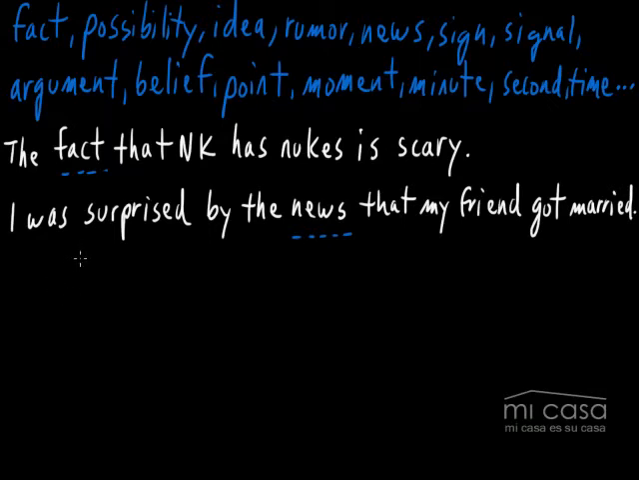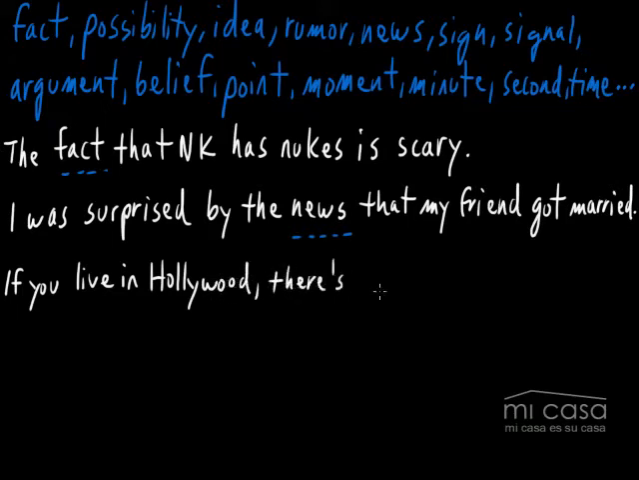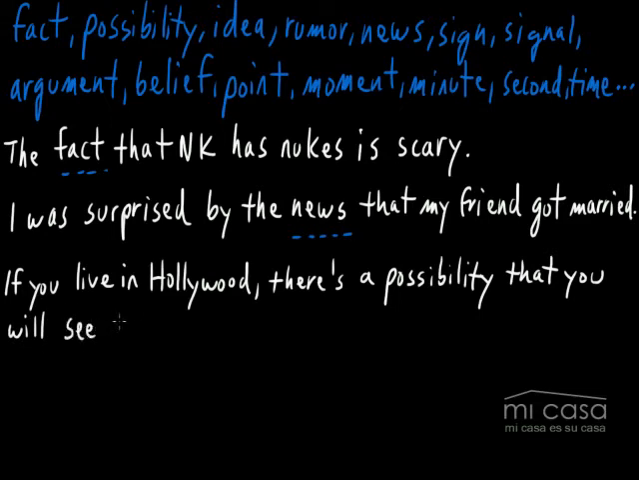Let's look at one more and we will see how this structure can be used with the future tense. If you live in Hollywood, there's a possibility that you will see a celebrity. Okay, you will see a celebrity. There is a possibility that you will see a celebrity.